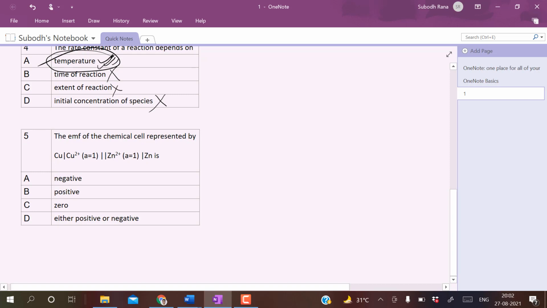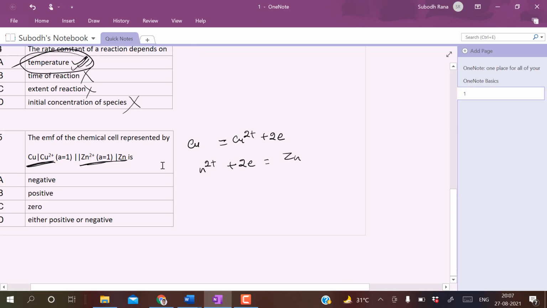Okay. Next, the EMF of the chemical cell represented by Cu, Cu2+, then Zn2+ reacting to give Zn. So that means what is the reaction? This Cu is forming Cu2+ plus 2 electrons, and the next reaction is Zn2+ plus 2 electrons giving you Zn. Okay.